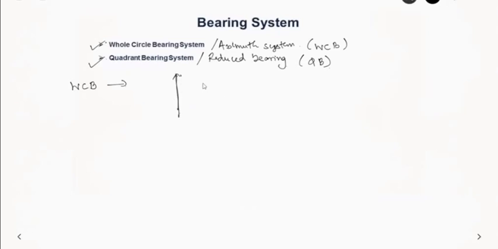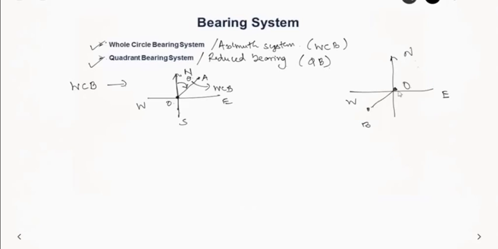So whatever is your angle, suppose this is your origin O and you want to measure the point A. So you measure it clockwise from north. So this is your whole circle bearing. So this is north-south, and here you have east and west. And suppose you want to measure a line OB. Again you have to go all the way from north clockwise. So suppose this is your east-west and this is your north-south reference line. We are measuring clockwise from this north-south line. So this is your whole circle bearing for OB.